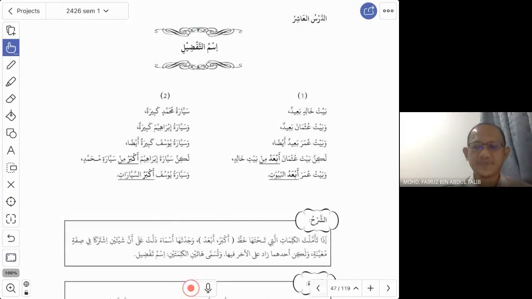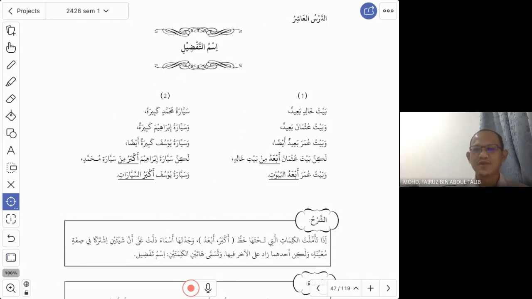Ad-Darsul Ashir. This is about Ismu Tafdil. Ismu at-Tafdil. Ismu is a noun. Tafdil is basically comparison. So you want to compare between one person and another, between two persons, or between three and above. So it is the comparative and also the superlative.